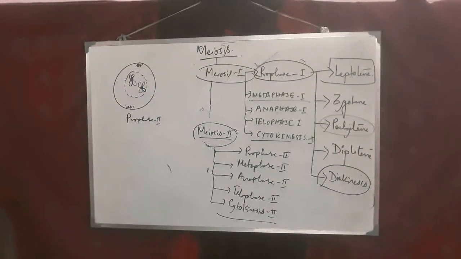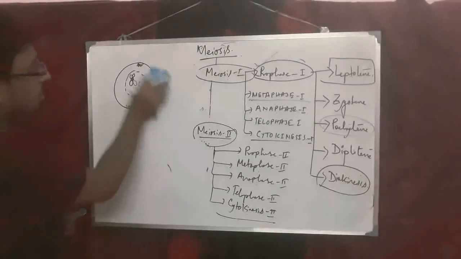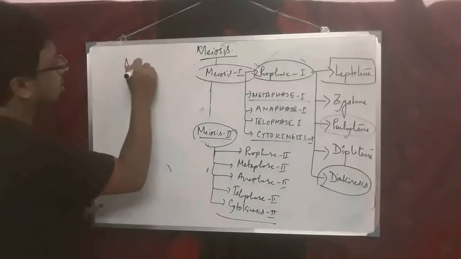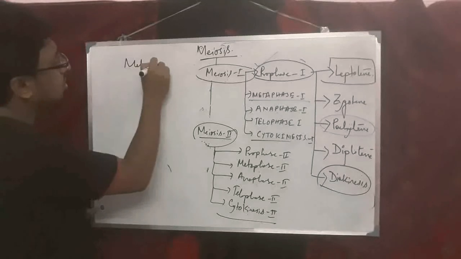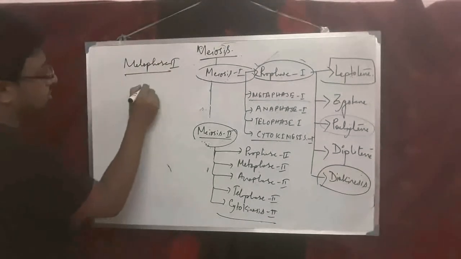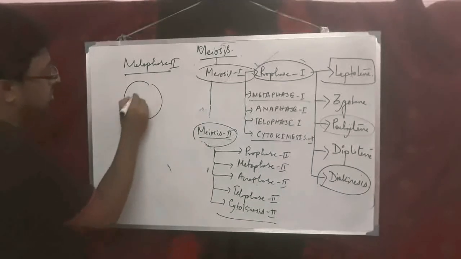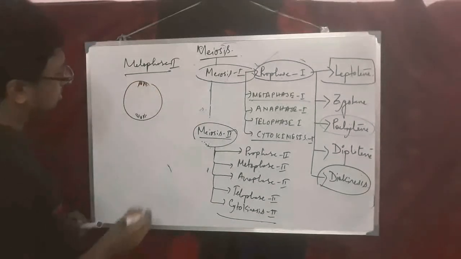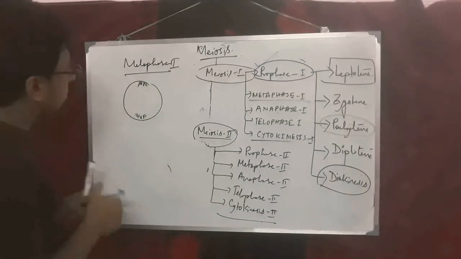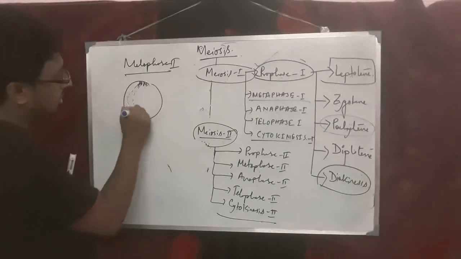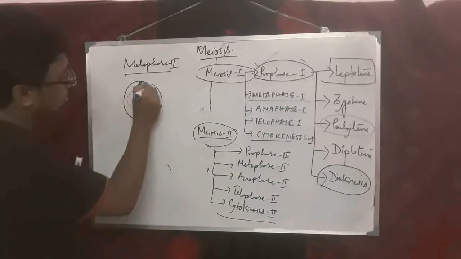And after prophase 2, in metaphase 2, these are the astral rays along with the centriole, and the nuclear spindle or spindle fibers are forming.